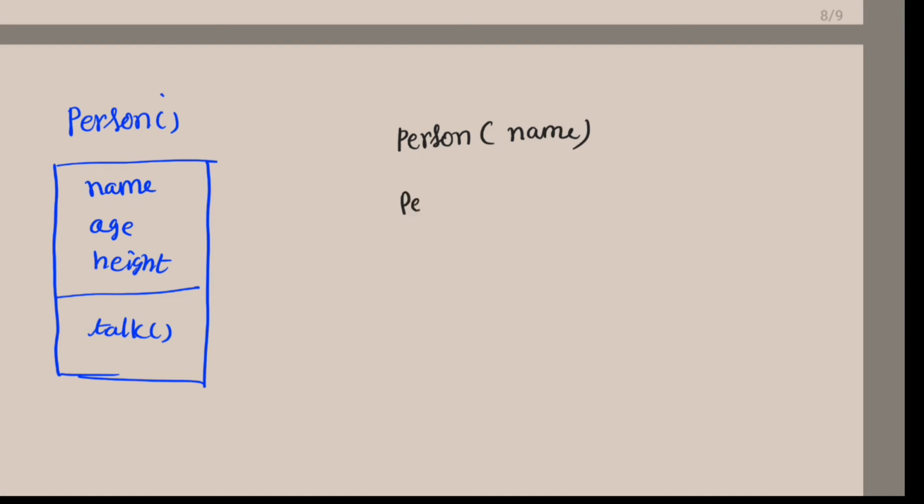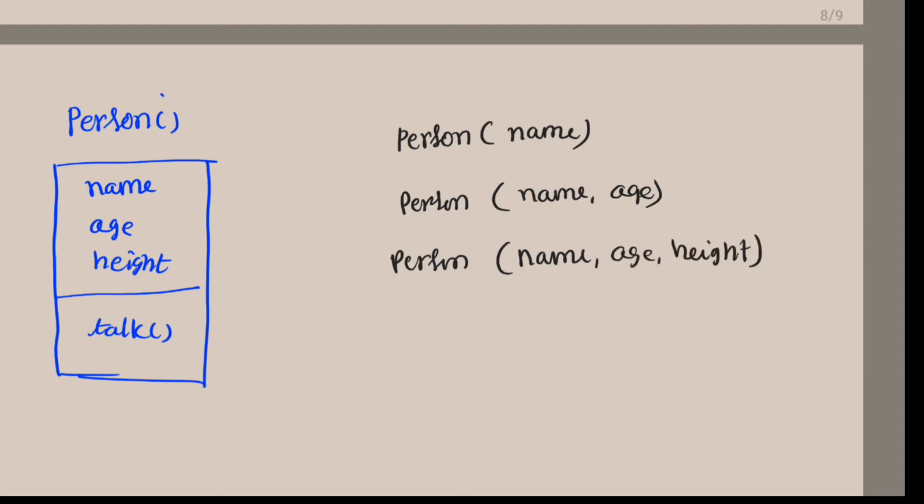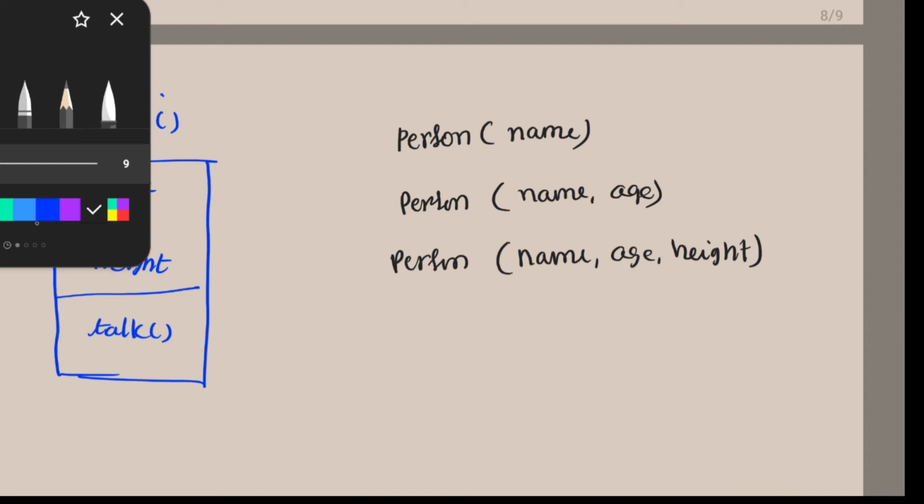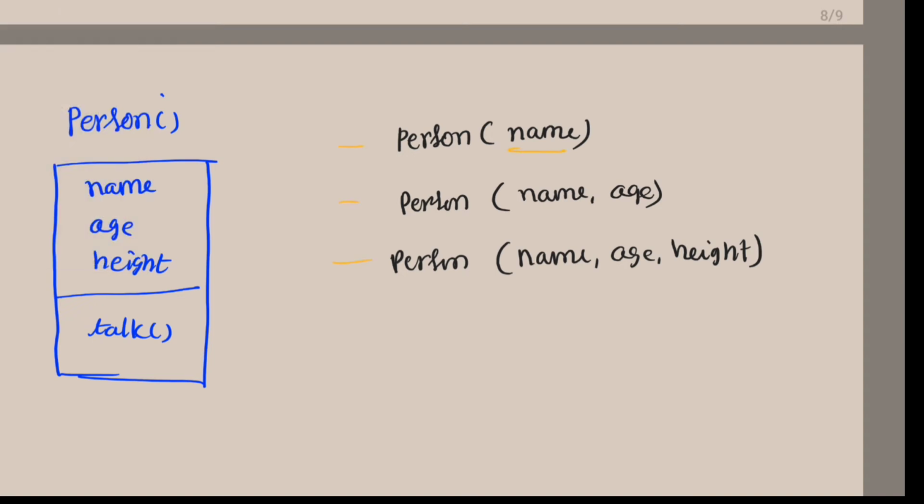The second time person is going to take name as well as age. The third time person is going to take name, age, height. So how many times are we defining the constructor? We are defining a constructor thrice. Name, argument only 1, here 2 arguments, and here 3 arguments.